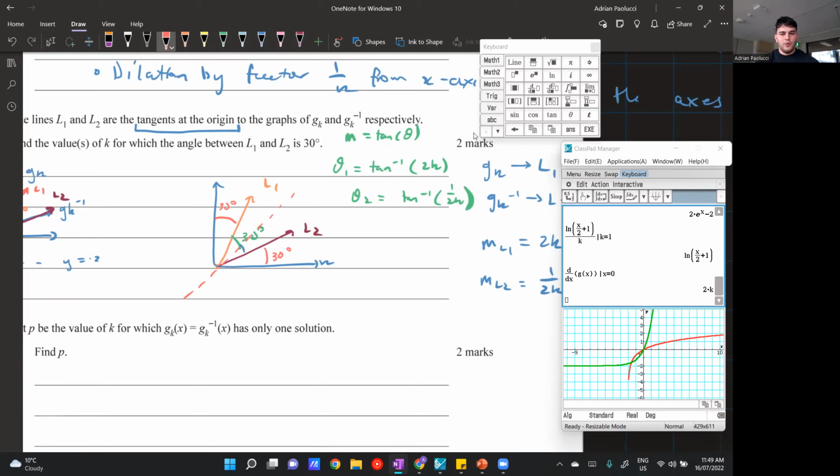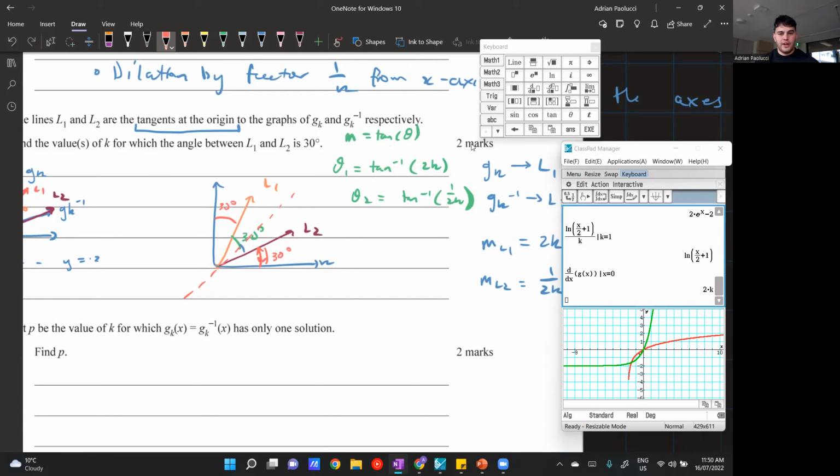So it splits along here, which means that this angle has to be the same as this angle. And because between the axes we have a right angle, they just split up into 30, 30, 30 in each of those little segments there. And that actually makes it really easy for us to solve, because instead of finding the difference between these two complex expressions, which I couldn't even solve on my calculator, I can just say that this angle here for my gradient should be equal to 30 degrees.